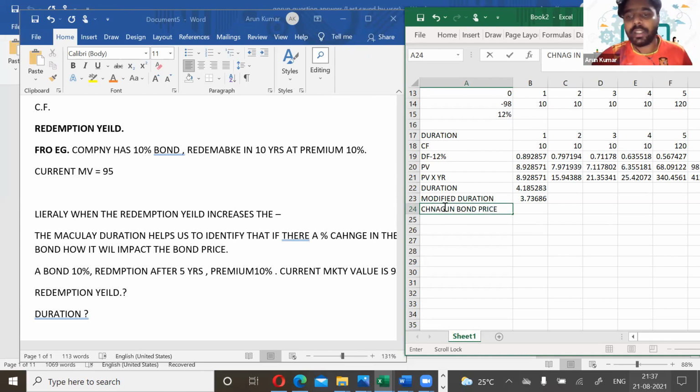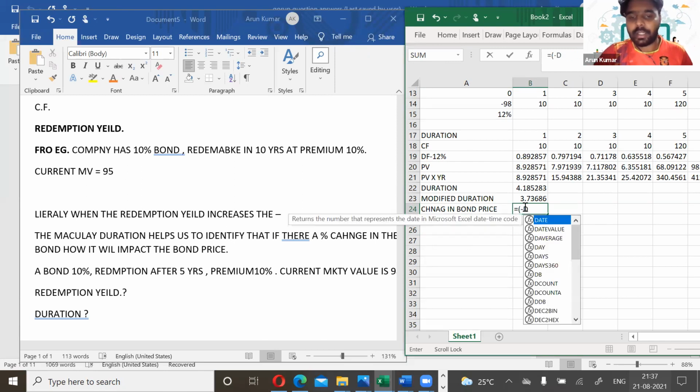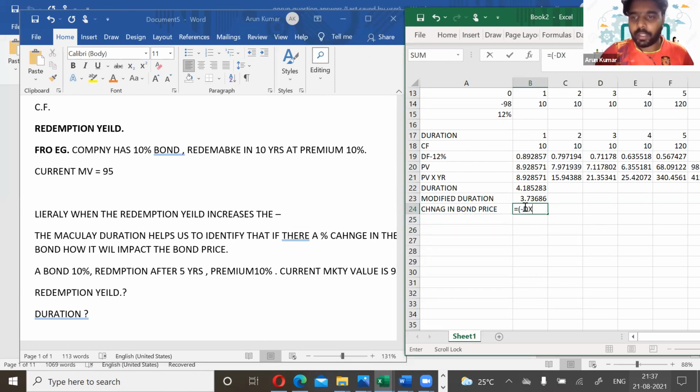So let's say the change in bond price is equal to minus D, where D stands for the modified duration, into the change in the interest rate, multiplied by the price of the bond.